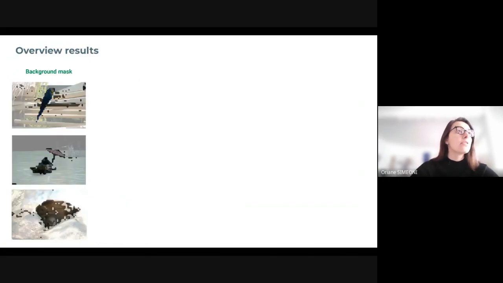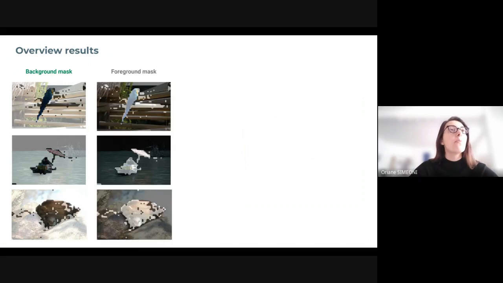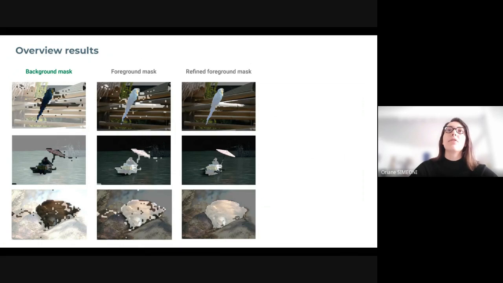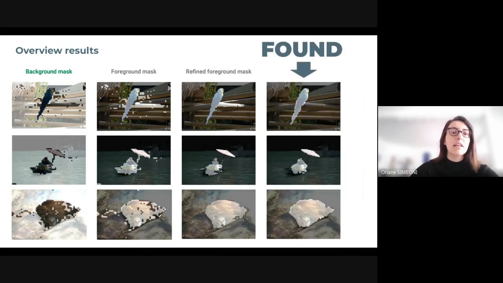So now some results. Here are the background masks. Here are the complement, which are the foreground masks. We have the foreground mask after refinement, so after bilateral solver. And finally, here are the results that are produced by Found, which you can see is well localizing objects and is quite smoothed on the edges.